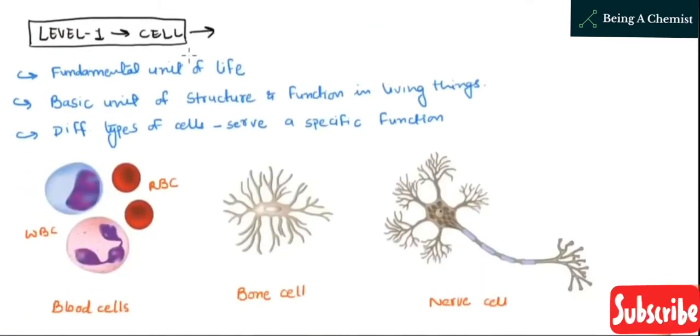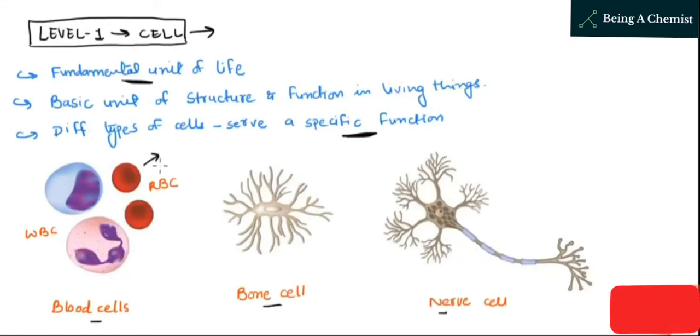Level 1 is the cell. It is the fundamental unit of life, the basic unit of structure, as it has the same function as well. Cells are performing the same common function in living things. Different types of cells are found which serve specific functions, like, as you can see, the specific function of RBC, as I have already told you before.